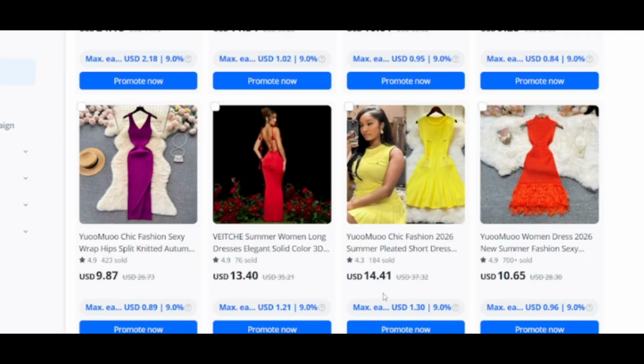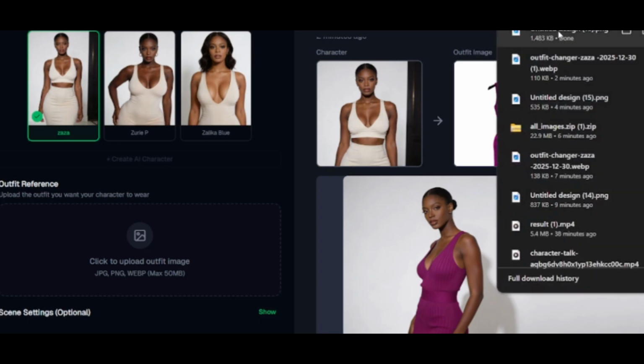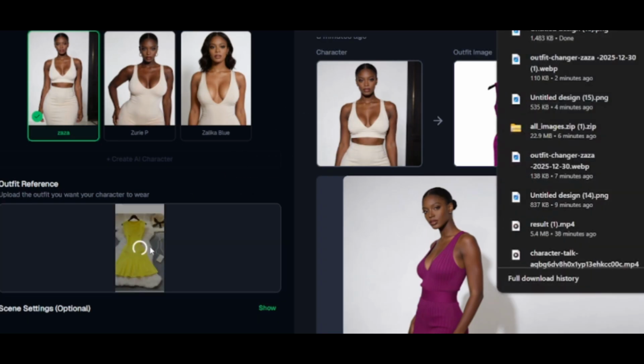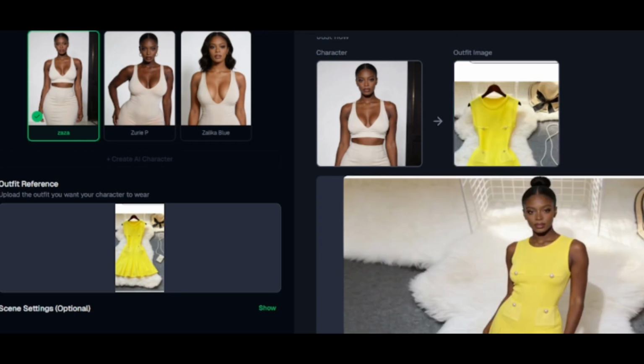Let's say I want something short like this, and then we're gonna drop our image just like that, and then we're gonna submit the task, and then we're gonna wait. Just like that, our cloth is here, super amazing. This is the cloth, this is the model, the face remains the same, and she's wearing the clothes. Wow, I'm super impressed by this.